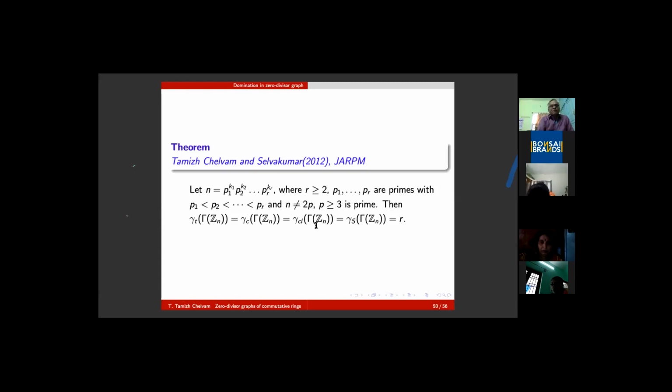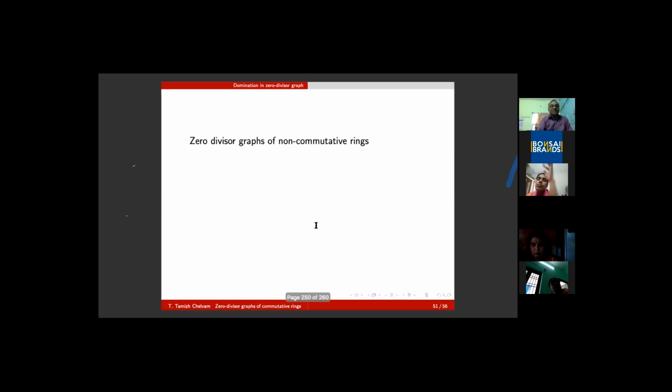Of course, people are interested in the domination chain. For what classes of graphs are all the domination parameters in the fundamental domination chain equal? That is always the concern of people in domination theory. Here is a class of graphs for which that chain becomes equal in many places.